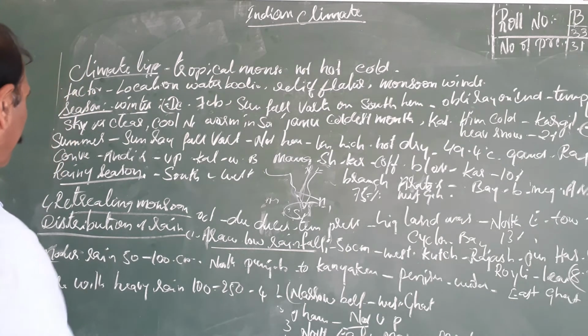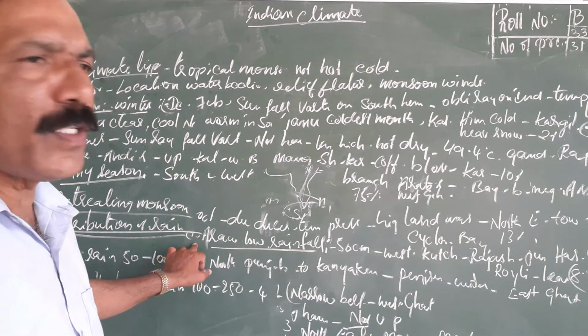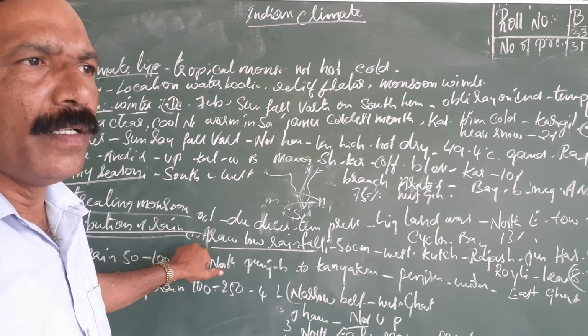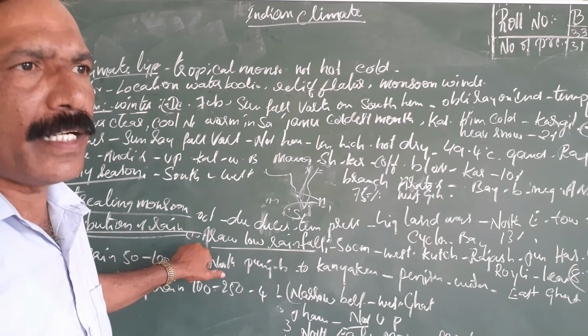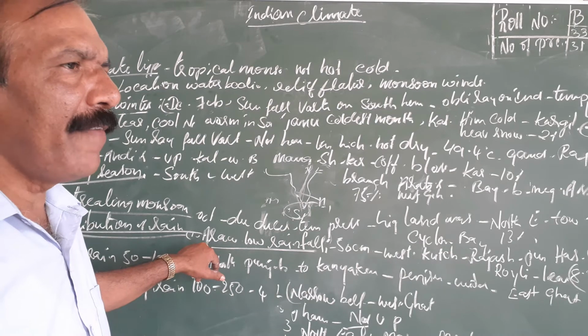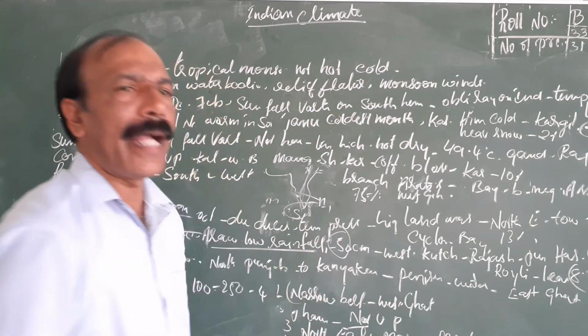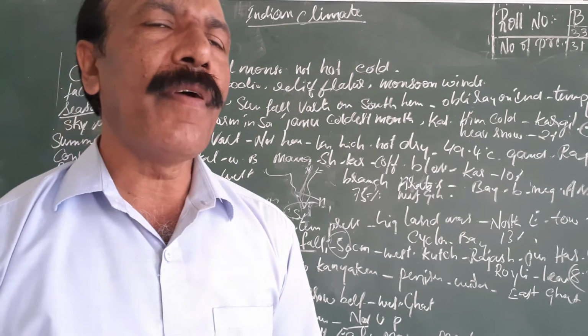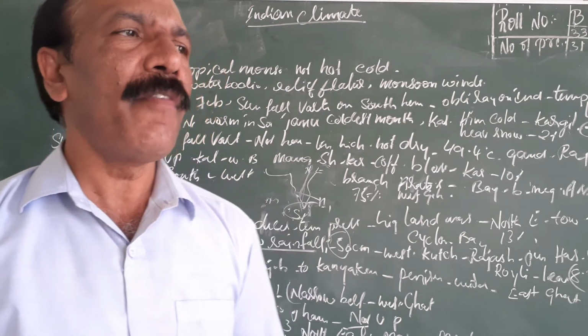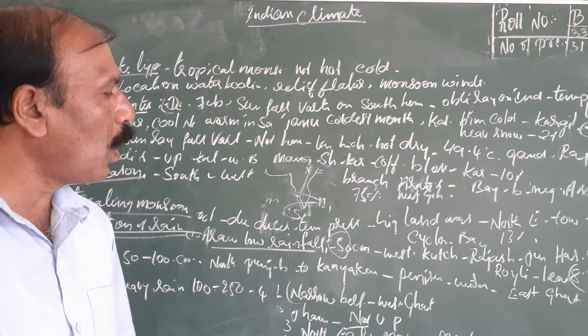Next is the distribution of rainfall. The distribution of rainfall has been divided into three according to the rainfall that occurs. One is the low rainfall area, where the rainfall occurs below 50 centimeters. That area is called the area with the lowest rainfall, called low rainfall.